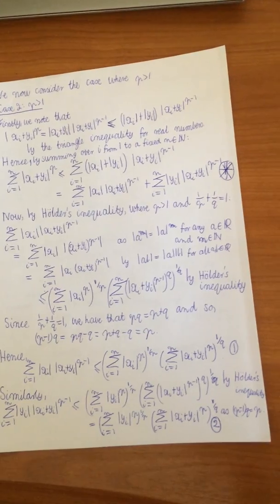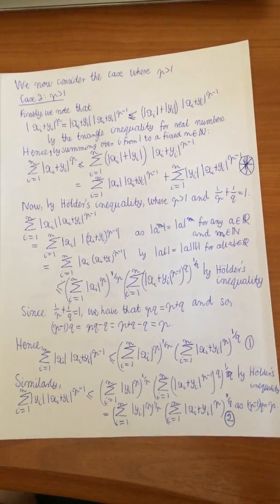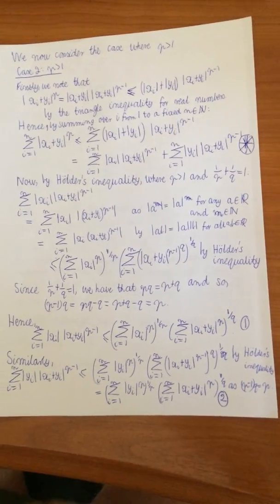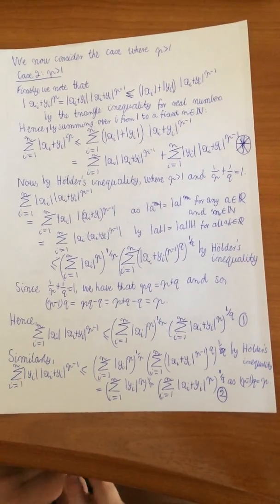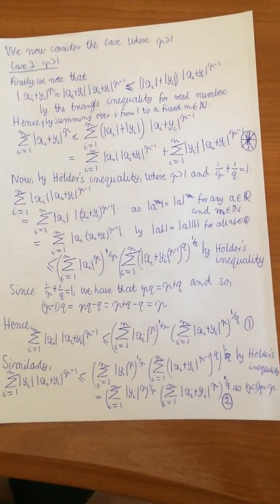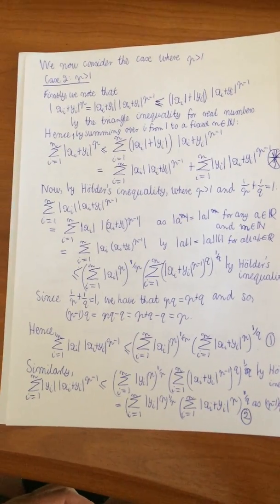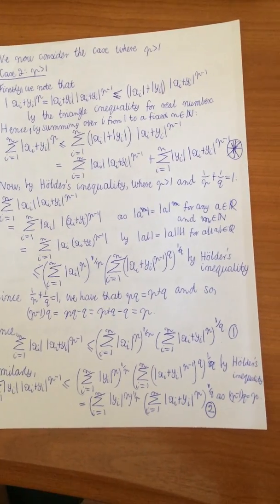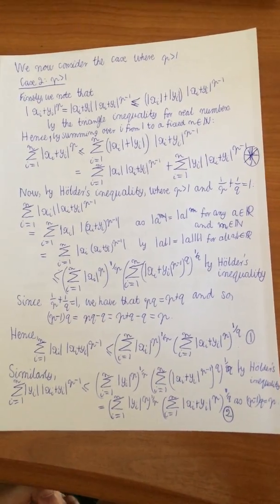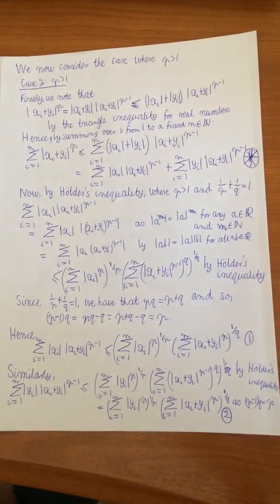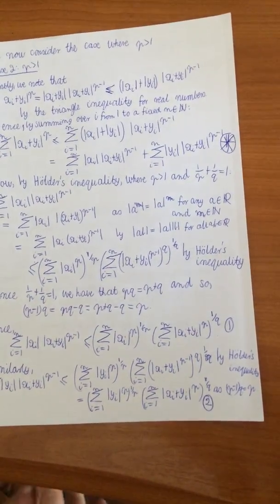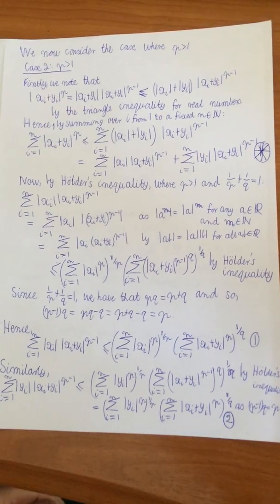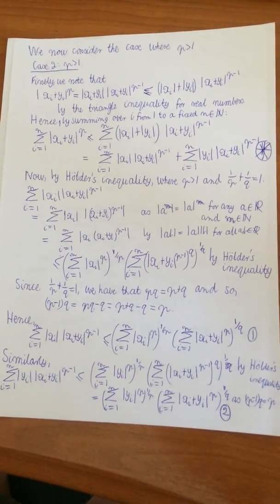And now we use the fact that 1 over p plus 1 over q is equal to 1, so that pq is equal to p plus q, and so p minus 1 all multiplied by q turns out to just be p. So hence, the sum from i equals 1 to n of the absolute value of xi times the absolute value of xi plus yi to the power of p minus 1 is less than or equal to the sum from i equals 1 up to n of the absolute value of xi to the p, all to the power of 1 over p, and similarly the second term is the sum from i equals 1 up to n of the absolute value of xi plus yi to the power of p, and then that all to the power of 1 over q.